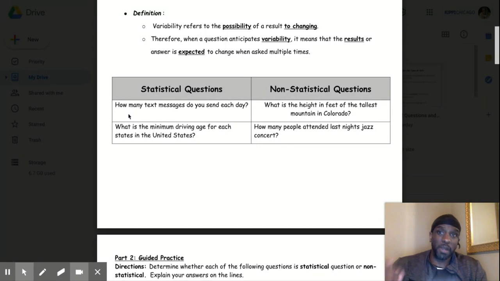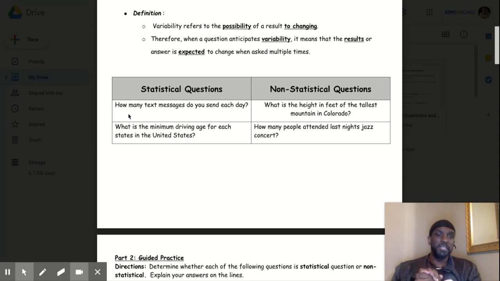Another example of a statistical question: what is the minimum drinking age for each state in the United States? Well, the drinking age may have changed. I mean, the driving age for each state in the United States. So the driving age changes based off the state. Some states may say you can drive at 16. Other ones say you can't drive until 18. So you're going to get a variety of answers. Therefore, it's statistical because you're getting a variety of answers.